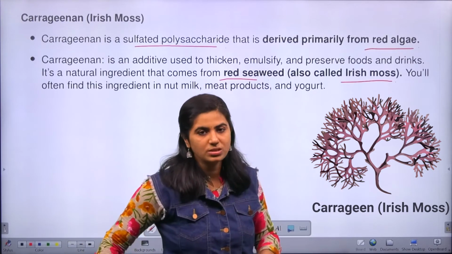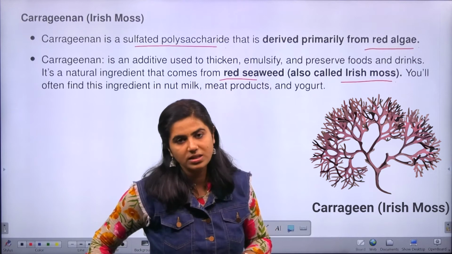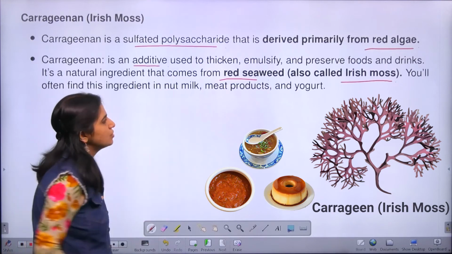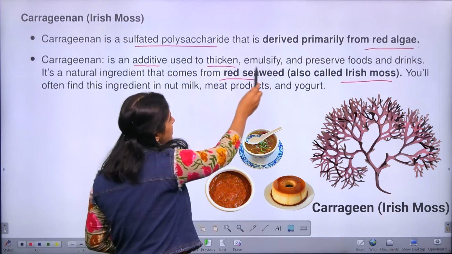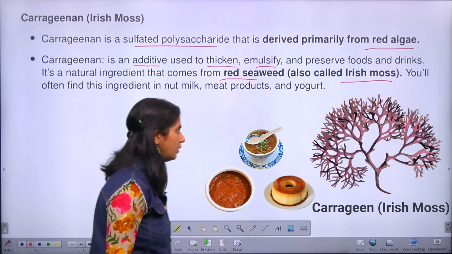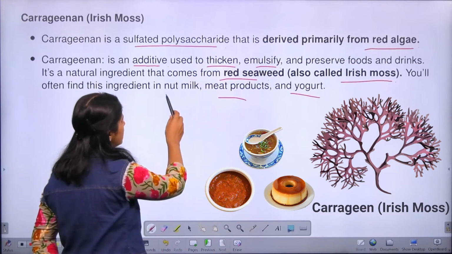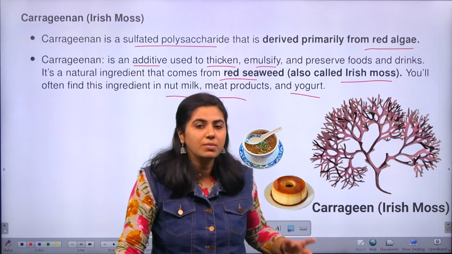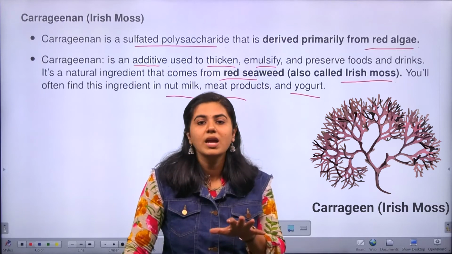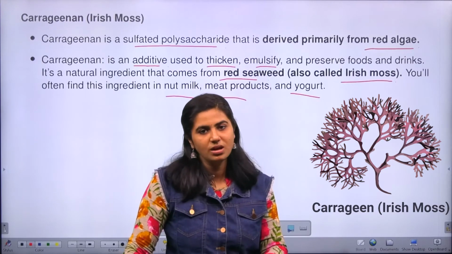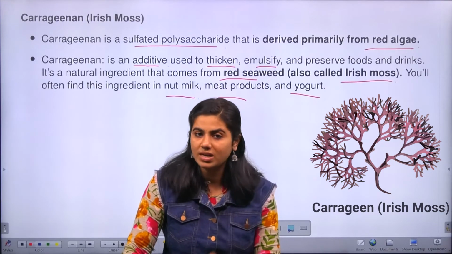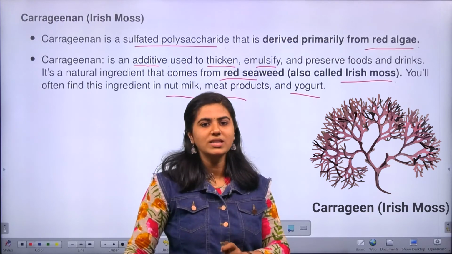So why do we use this, or what's the main function of extracting this carrageen? They are mostly used as additives in packaged foods. It is mostly used as a thickening agent or emulsifying agent, and even to preserve the food. So the packaged foods that we buy, such as yogurts, meat products, nut milk, etc., use it as an emulsifying agent, a preservative or a thickening agent. So carrageen is nothing but an additive used as a thickening agent, emulsifier or preservative in packaged foods, and it is derived from red seaweeds or red algae, and is also known as Irish moss.